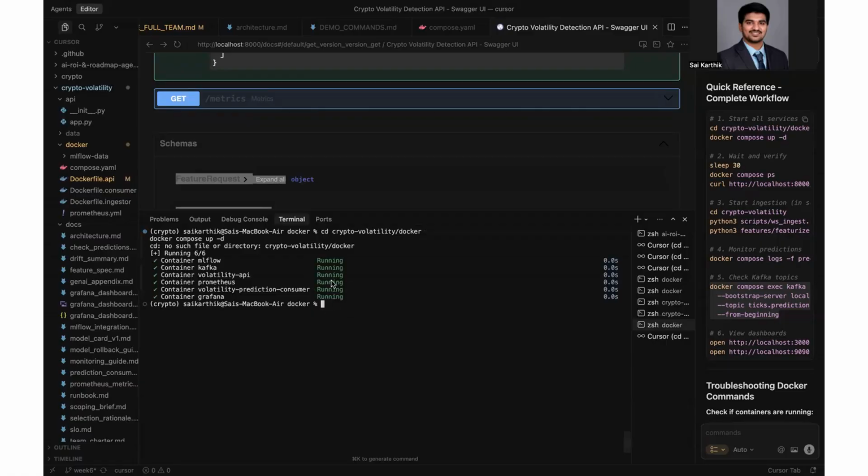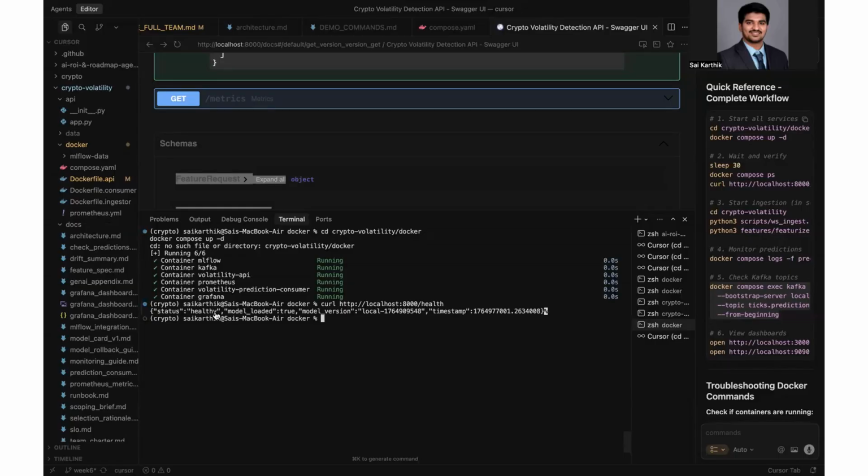Now we can see that all our services are up and running. The Docker Compose configuration defines all services with health checks and proper dependencies. Services start automatically in the correct order. Now I can check the health of the service by hitting the endpoint of our FastAPI, and we can see that our FastAPI service is up and running.